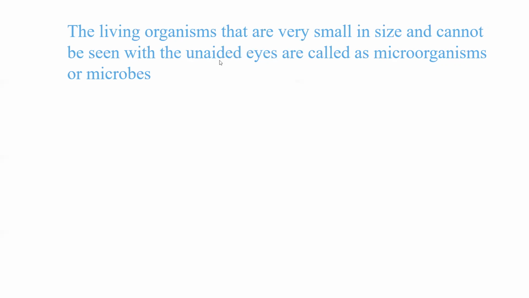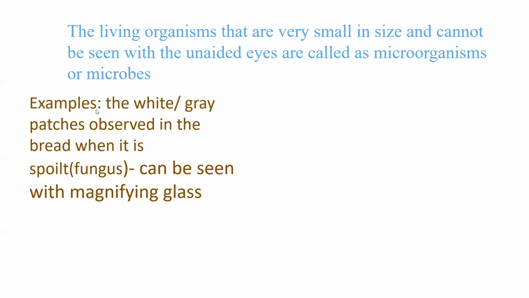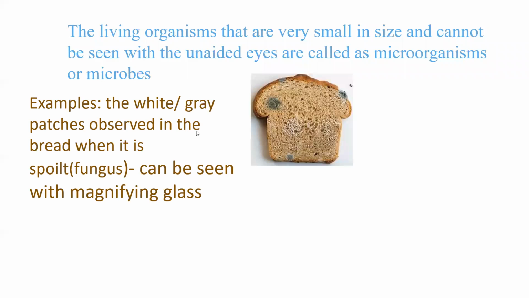Unaided eyes, we just can't see like that only. To see, we need something called magnifying glass or a microscope. Microorganisms will be present everywhere. Okay, so you can't see with your eyes just like that. So you need a microscope or a magnifying glass to see. The examples are the white or the gray patches observed in the bread when it is spoiled. It can be seen with magnifying glass.